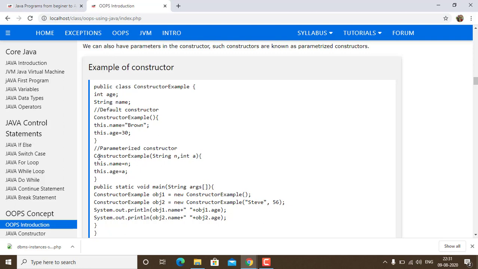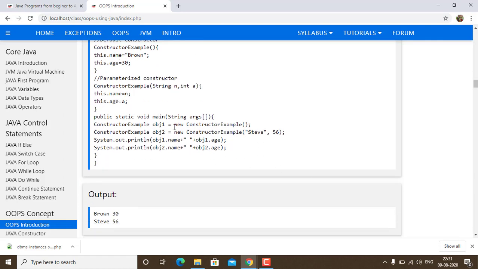Now check the method name. The name of the function is constructor example, constructor example. This is known as automatic initialization. This gives you an option over here that this is referring to this particular constructor, this particular method. We are also going to deal with constructors in a separate chapter.